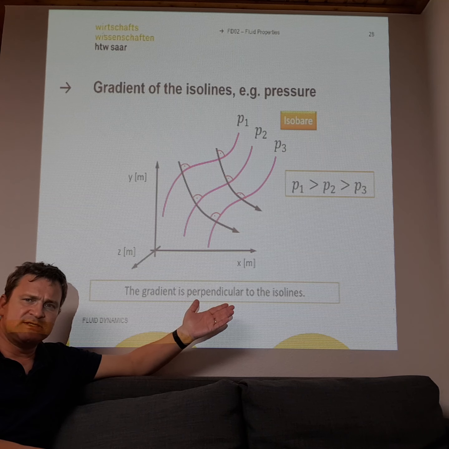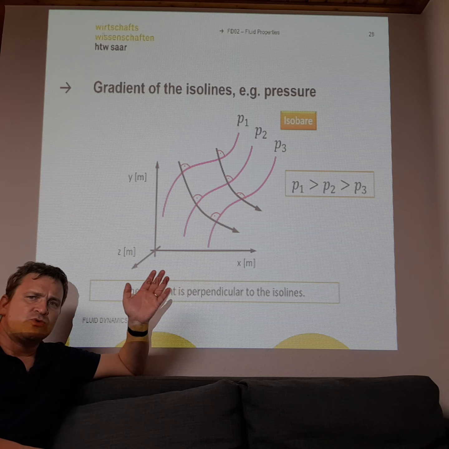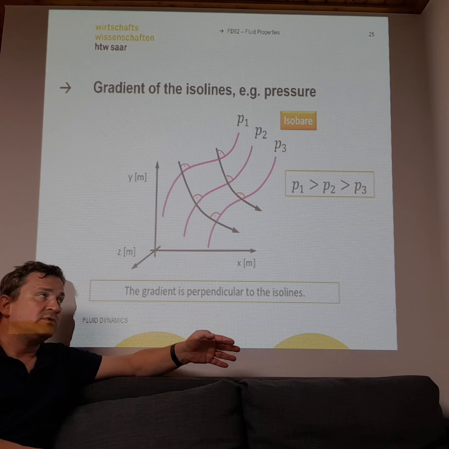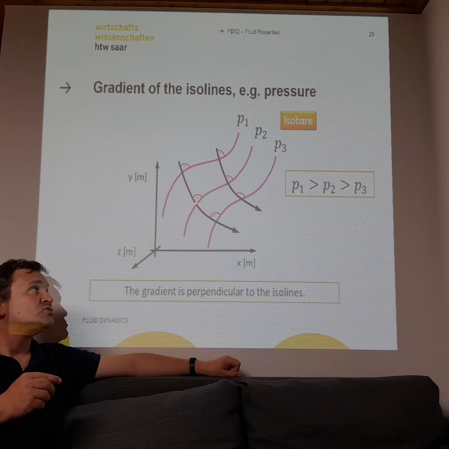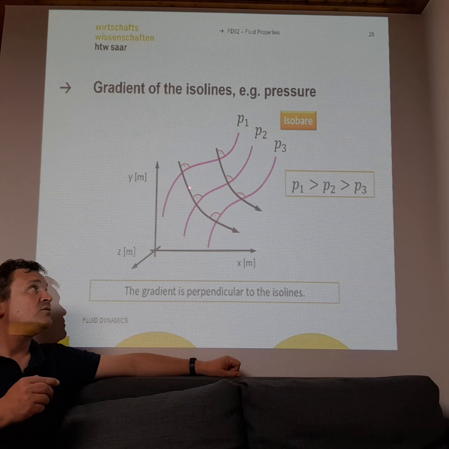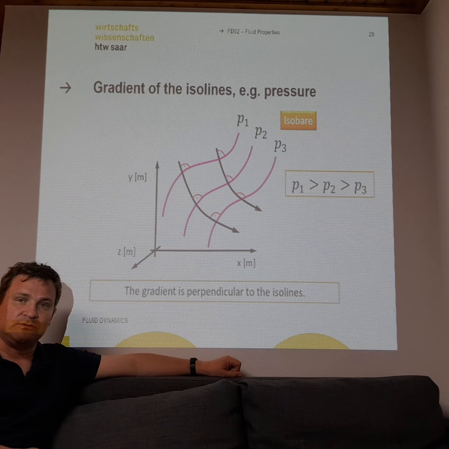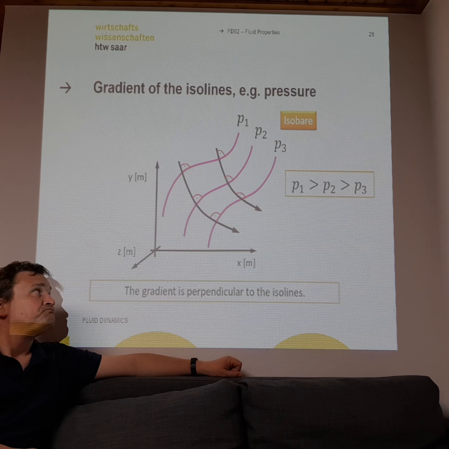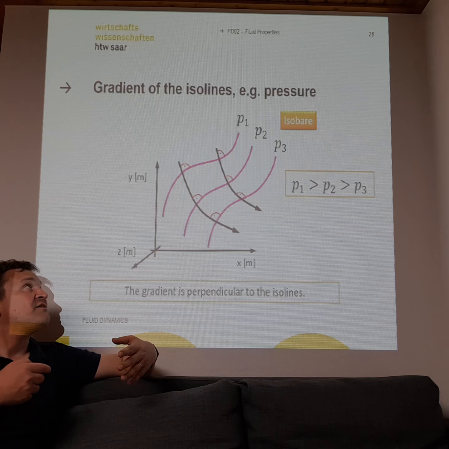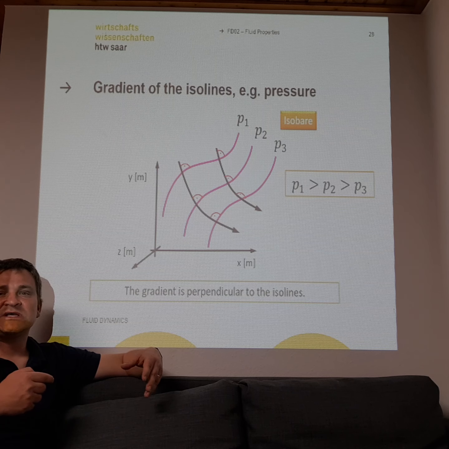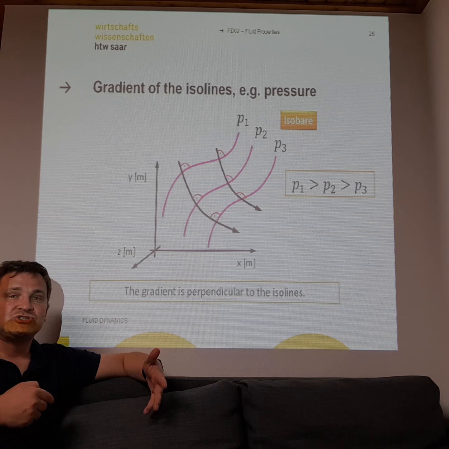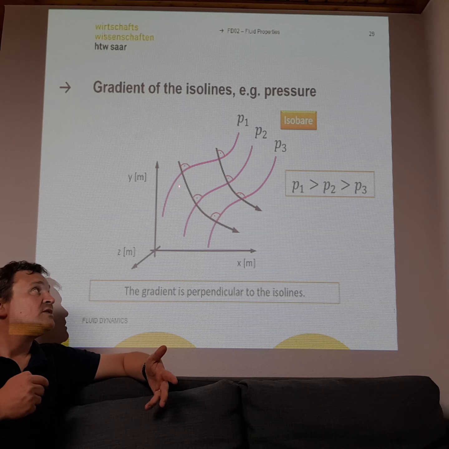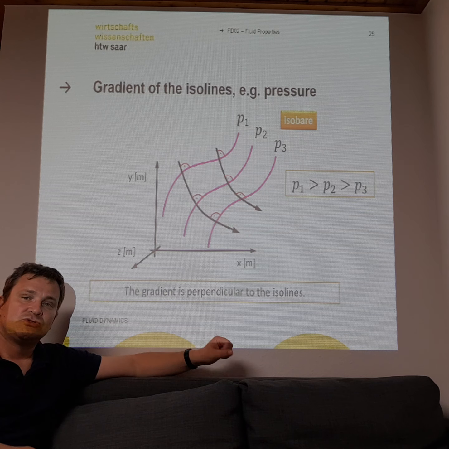What will happen in this situation? The wind or the fluid will always flow from the higher pressure region to the lower pressure region. Like if you have a high pressure region over the Azores and a low pressure region over Iceland, the wind will go from the south to the north.